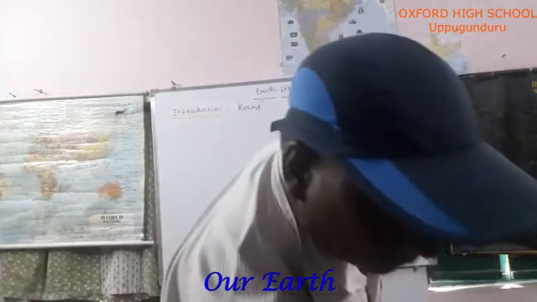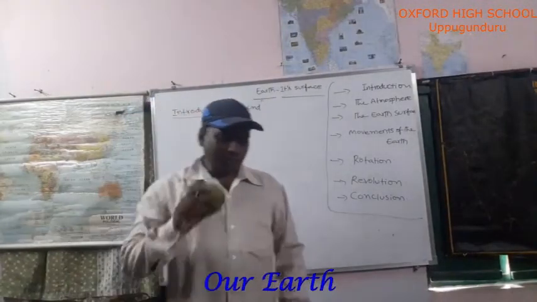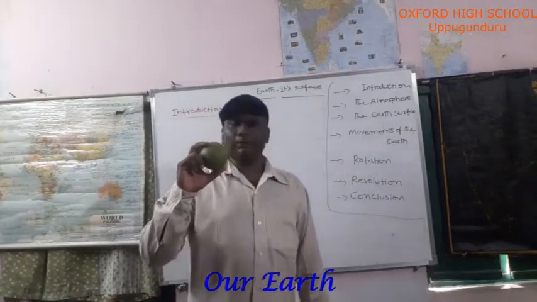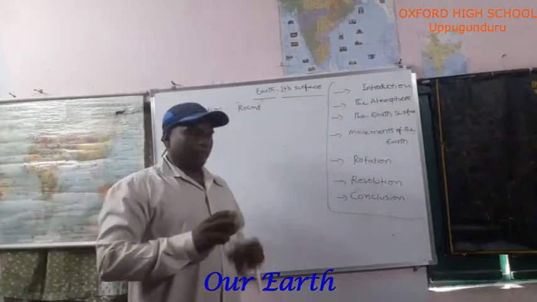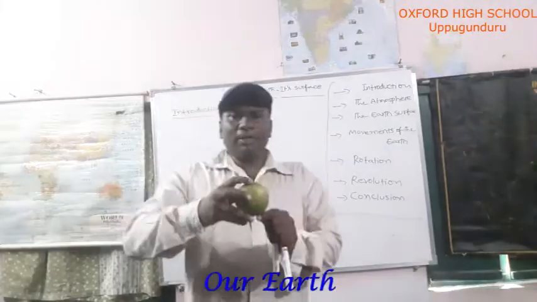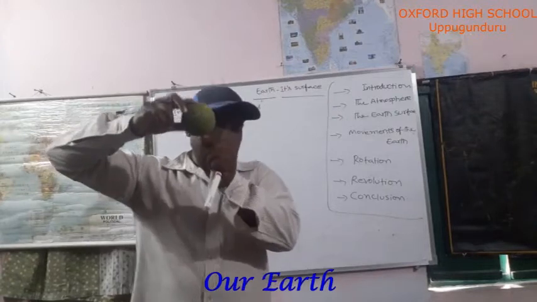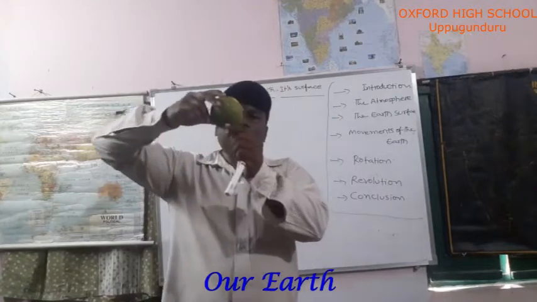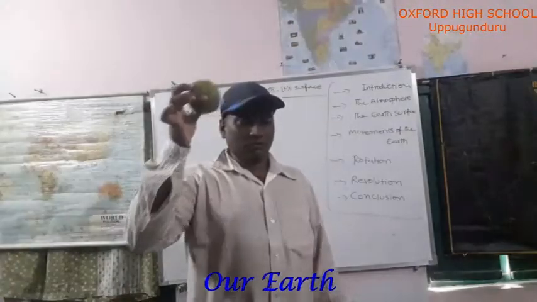Suppose you see an orange fruit. Do you ever eat orange fruit? Yes, this is an orange fruit. Compare this orange fruit with the globe or earth. The earth's shape is the same as this orange fruit.